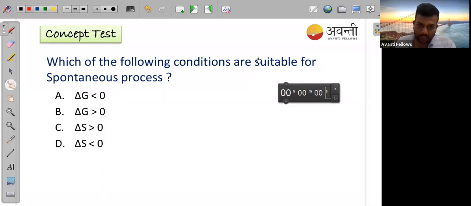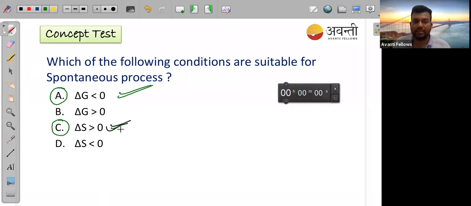Okay, I'm ending the poll here, and you can see the result. Most of the people are telling option A and C, 70% and 88%. And obviously, A and C are correct because spontaneous means what? Natural process. Natural means your del S will be greater than 0 because it is uncontrollable. And if del S is greater than 0, then definitely we can say del G will be negative. So that's why A and C are correct.